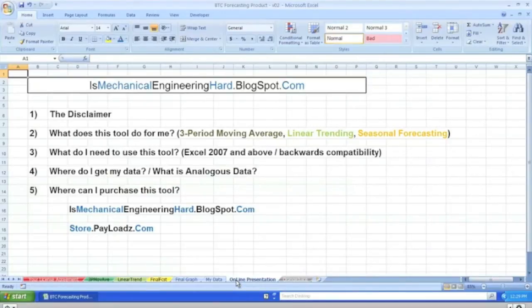Linear trending gives you one, a specific level, an average level of value for your trend, and 2, it gives you a slope of that trend. It essentially gives you a line, an estimated line. And seasonal forecasting provides a combination of these averages and gives you a seasonal forecast, and at the 25th period, it gives you an estimate of where the targeted value should be given the 24-period data.